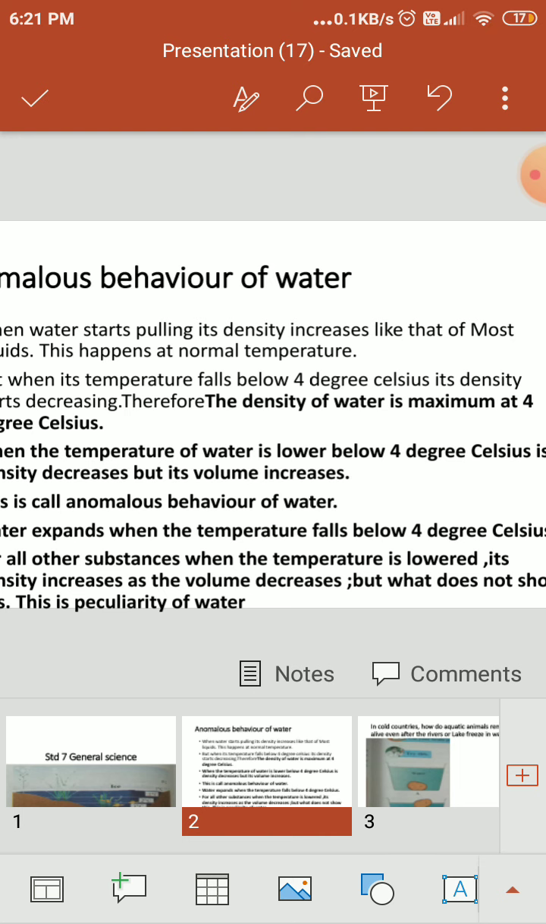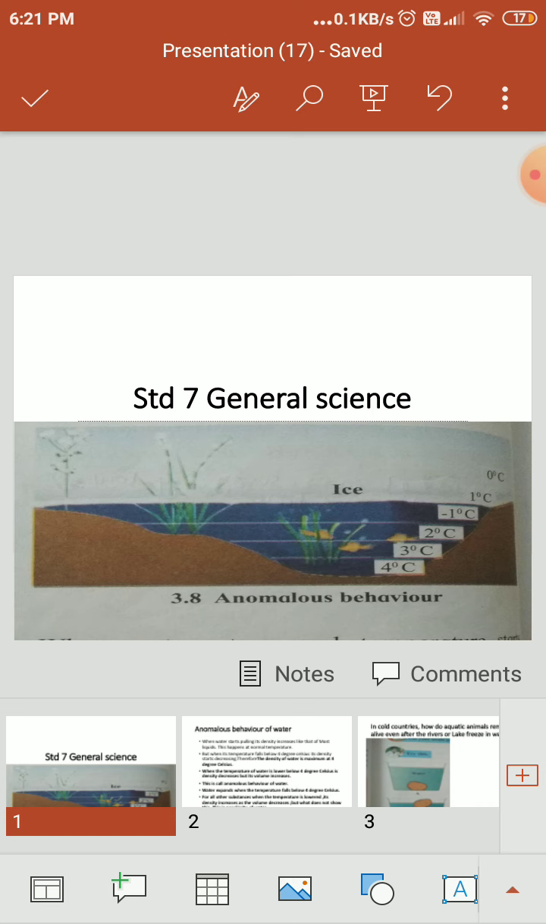This means that the density of water is maximum at 4 degrees Celsius. If the temperature of water is lowered below 4 degrees Celsius, its density decreases and volume increases. It means that water expands when the temperature falls below 4 degrees Celsius. This is called the anomalous behavior of water. Therefore, in the diagram, the water at 1 degree Celsius and minus 1 degree Celsius, you can see that it is in liquid form, and this is the anomalous behavior of water.